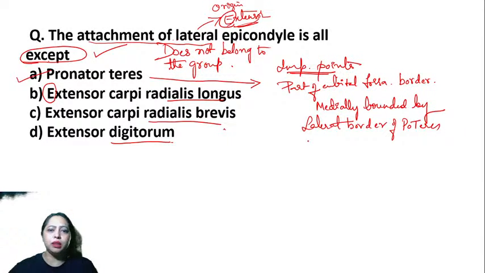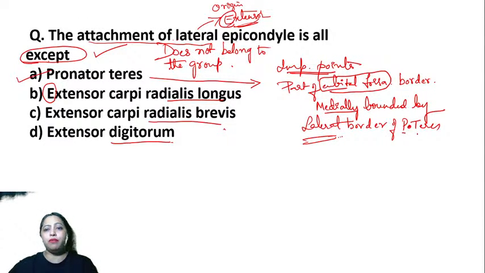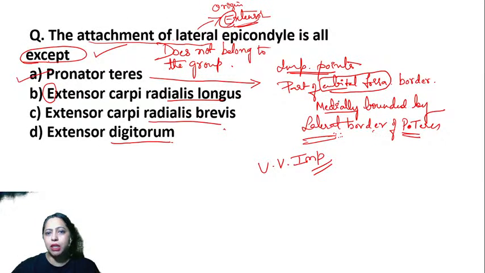So you must remember the cubital fossa is bounded medially by lateral border of pronator teres. It's a very, very important point to note down. It is not medial border. It is lateral border of pronator teres. That is the boundary of cubital fossa.